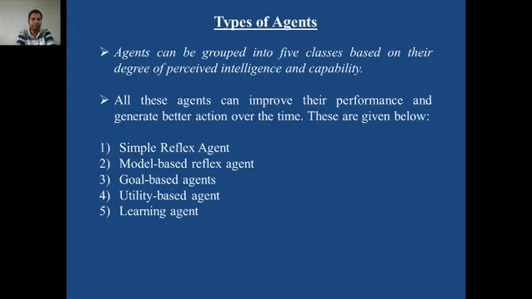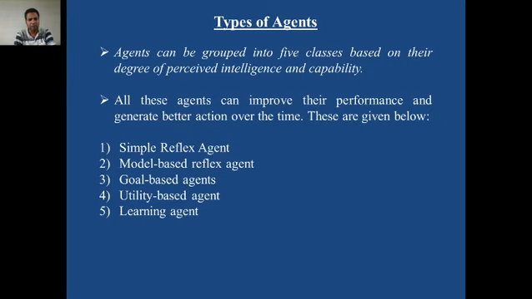Such an agent is called a simple reflex agent, and we gave the example of the vacuum cleaner world, vacuum cleaner agent. If we add certain model into the simple reflex agent, then it will become a model based reflex agent. If we add a model, that means we add knowledge to the simple reflex agent, then it will become a model based reflex agent.